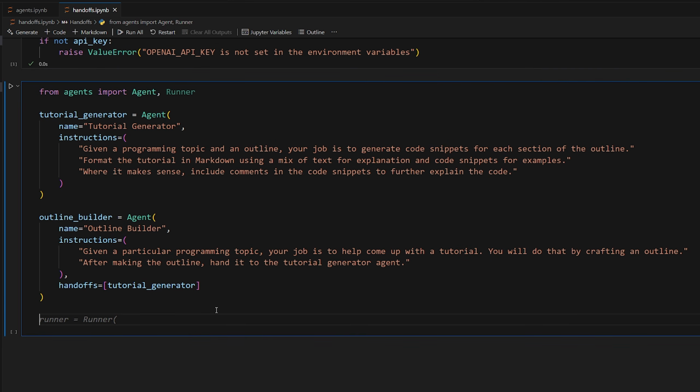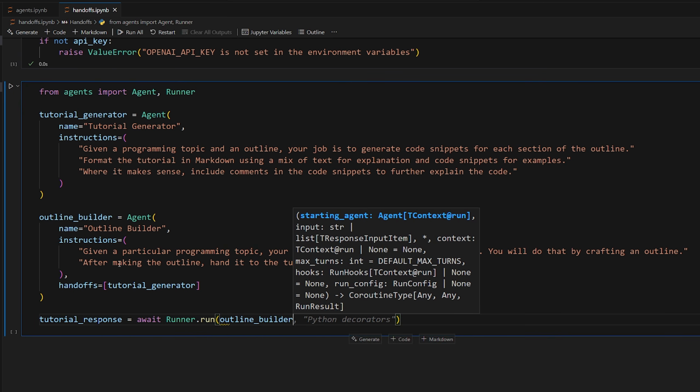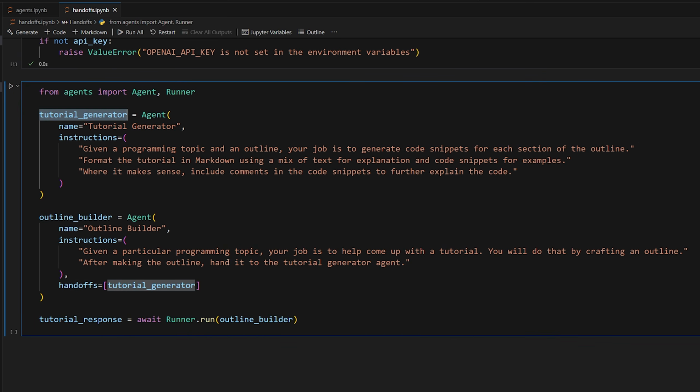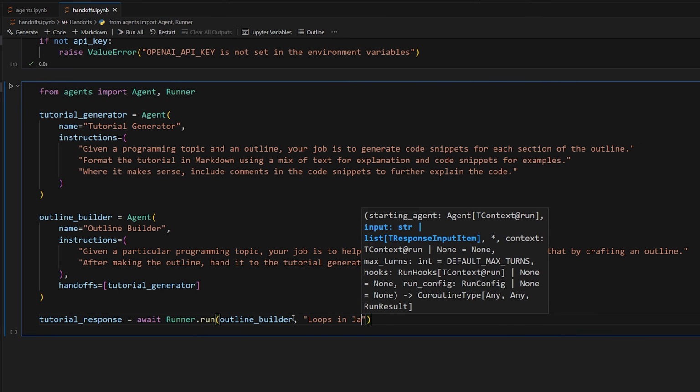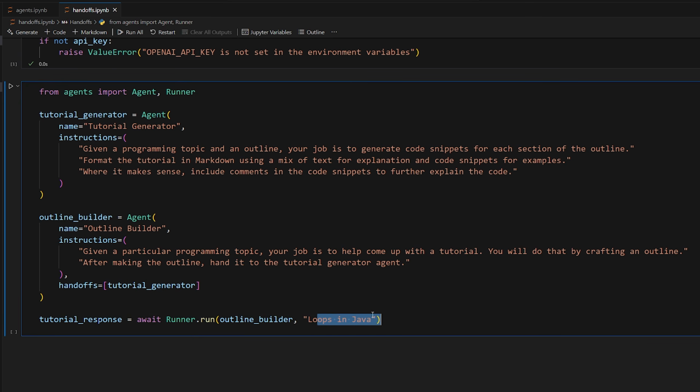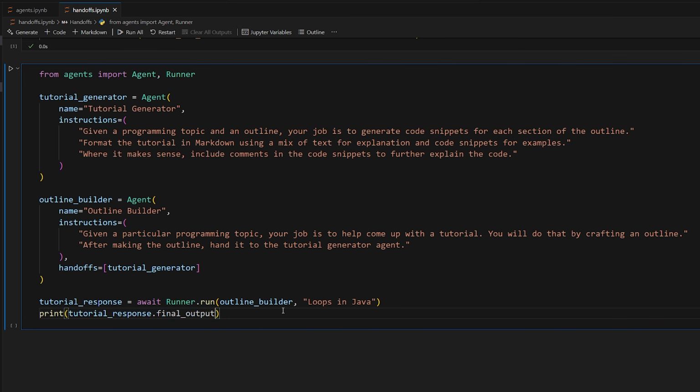So once we have defined our handoff, giving it the capability of actually handing off, we're now going to invoke a response. Tutorial response is equal to await runner dot run, and we're going to pass in the outline builder because we're starting with this one and it hands off to this one. And then we're going to give it a prompt. So we're going to say loops in Java. So we want to make a tutorial on loops in Java, okay? And then we'll just print the tutorial response final output, all right?